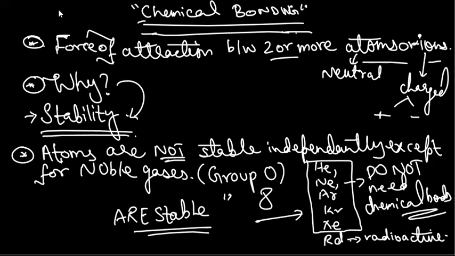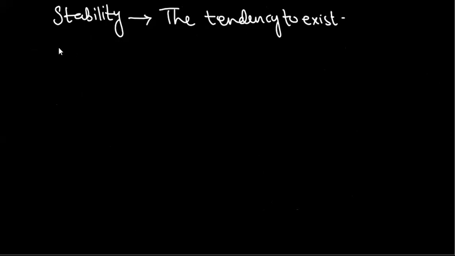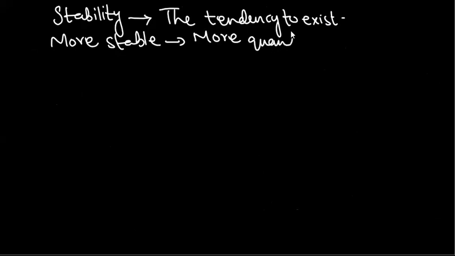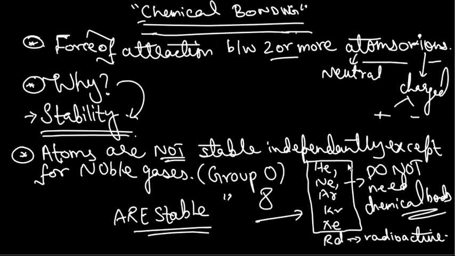Now we're going to talk about stability in a bit more detail. If I were to ask you to define what stability actually means, stability is the tendency to exist. If anything is more stable, it will be in a greater quantity. More stable means more quantity, whereas less stable means less quantity. It's that simple. Now, what is present in these gases and not present in all the other atoms of the periodic table which makes them stable?